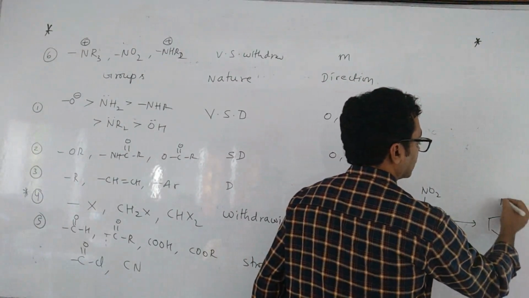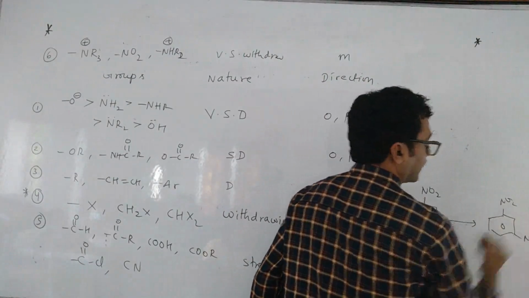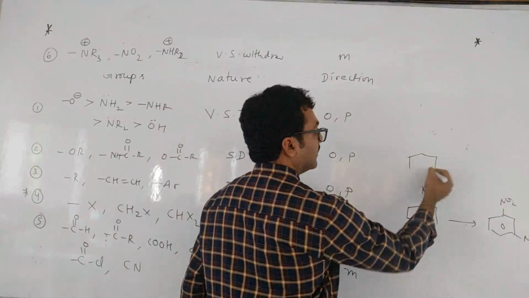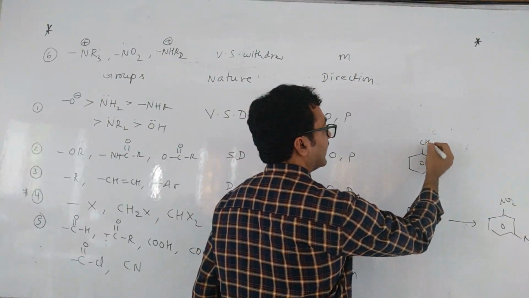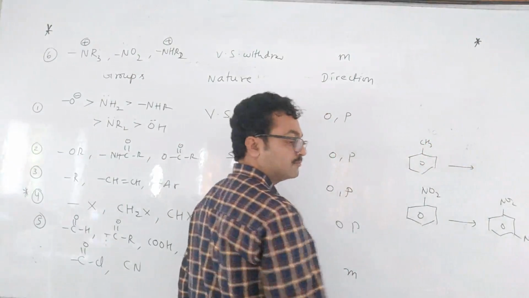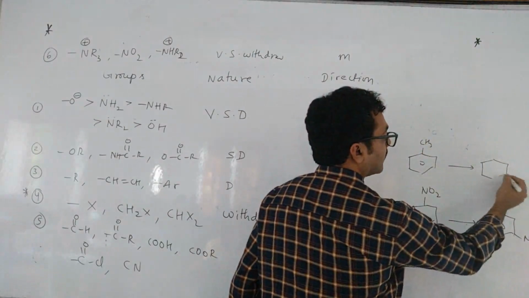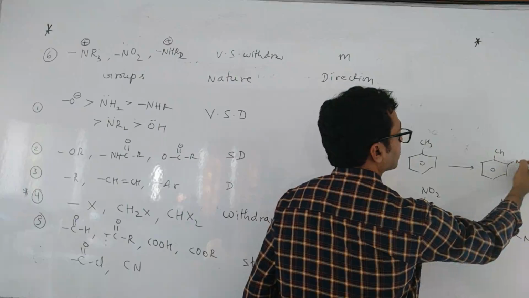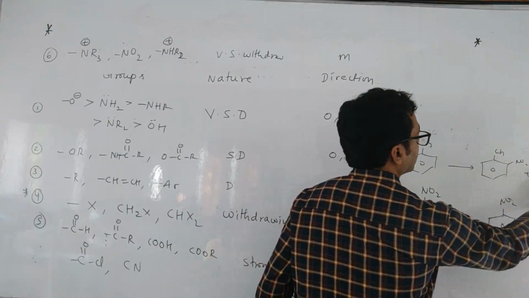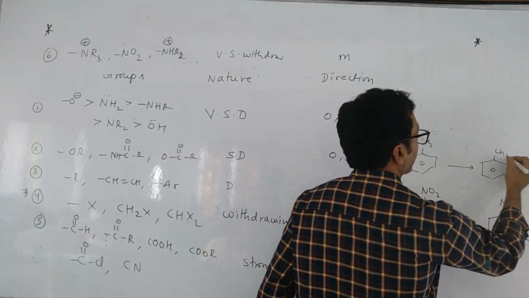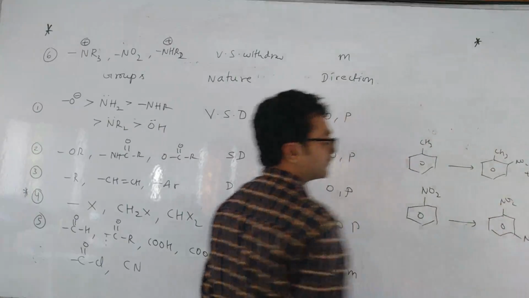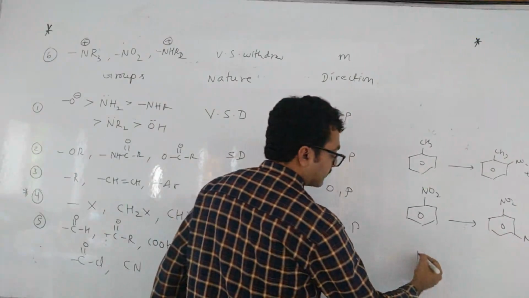Meta dinitro product. Okay. Suppose I have taken toluene and I did nitration. Now ortho and para nitro products will come. Like that. Ortho and para will come. So chlorine is there.